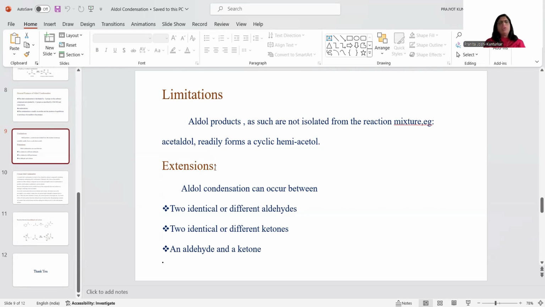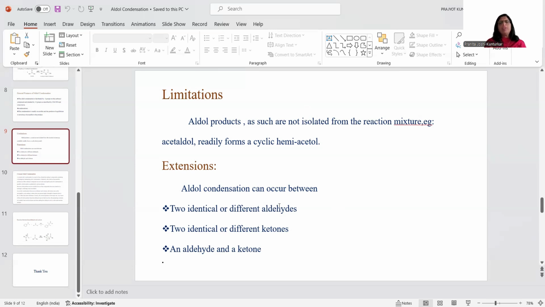Now, the extension of aldol condensation reaction is that this reaction may take place between two identical or different aldehydes. We have already studied one example, the reaction between two molecules of acetaldehyde. But it is not necessary that the reaction is always carried out between two identical aldehydes, but also two different aldehydes, for example acetaldehyde and propionaldehyde, or acetaldehyde and butyraldehyde. At the same time, the reaction may be carried out between two identical or different ketones, and it may be carried out between an aldehyde and a ketone also.